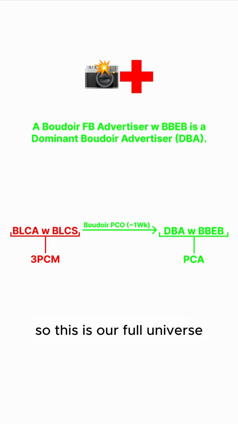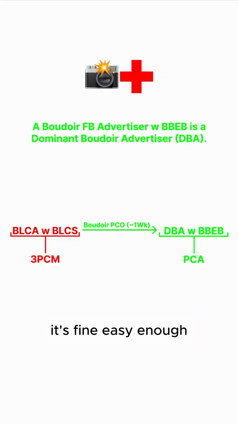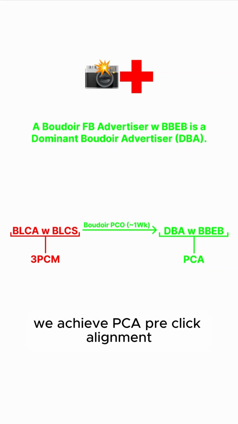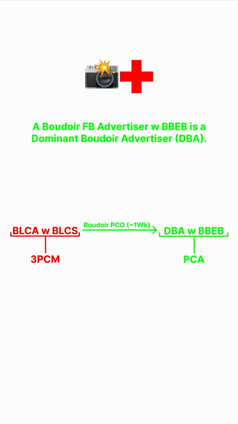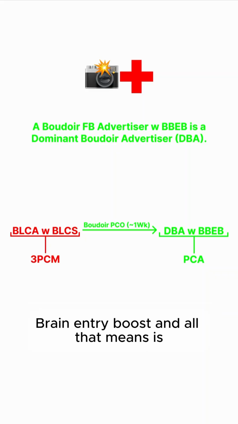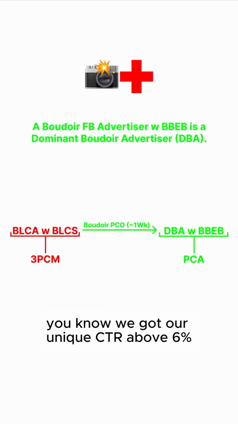So this is our full universe. A BLCA with BLCS is caused by the three pre-click mistakes. It's fine, easy enough, treated with Boudoir Pico. Takes about a week. We achieve PCA, pre-click alignment, and we become a dominant Boudoir advertiser with Boudoir brain entry boost. And all that means is we got our unique CTR above 6%.